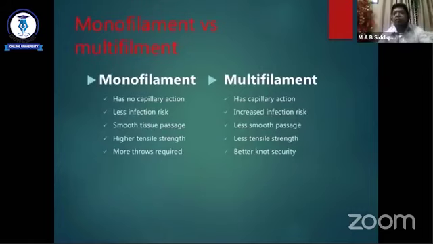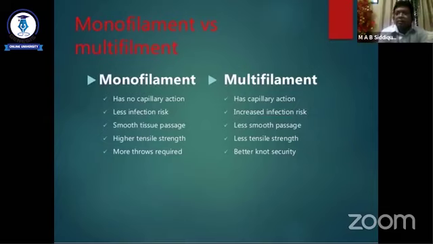So what are the differences when comparing monofilament and multifilament? Monofilament suture has no capillary action. Capillary action is an action that permits liquid to drain out.